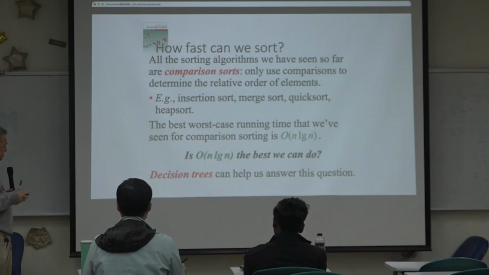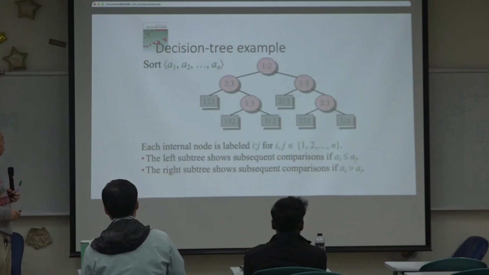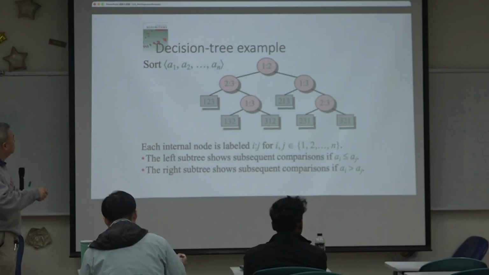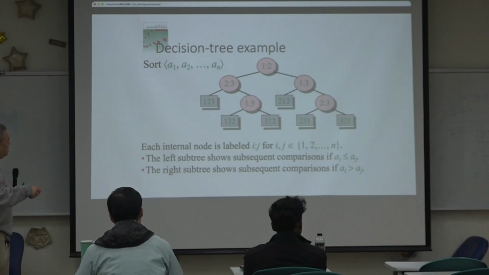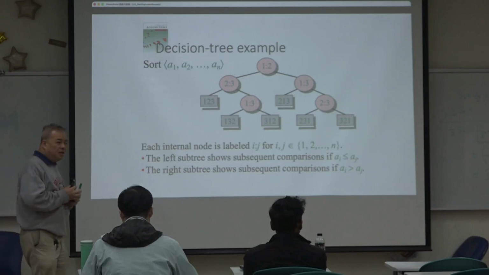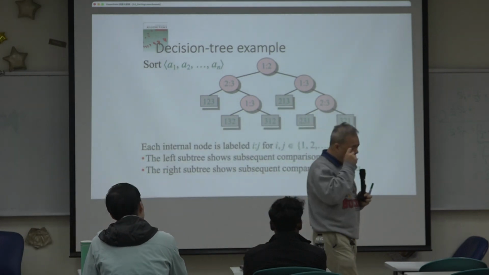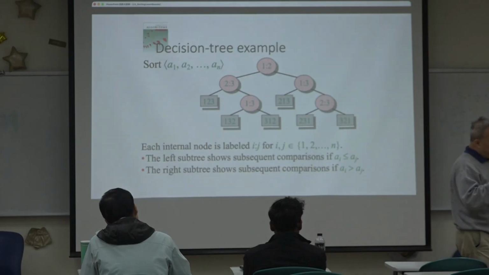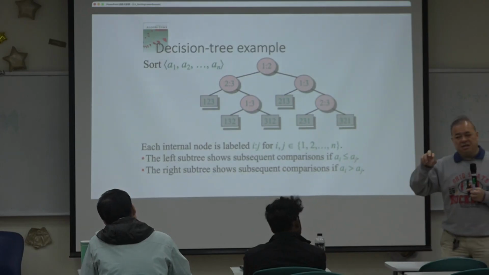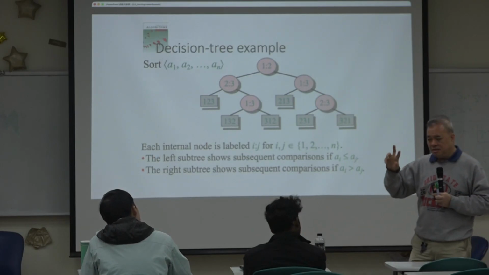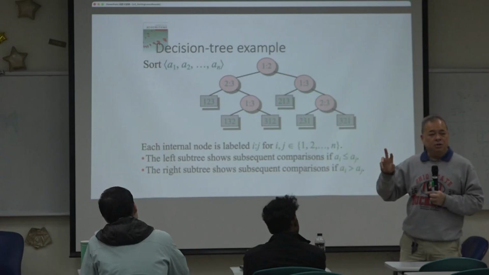What do we mean? Let's assume we have a tree. Every internal node indicates a comparison between two numbers.